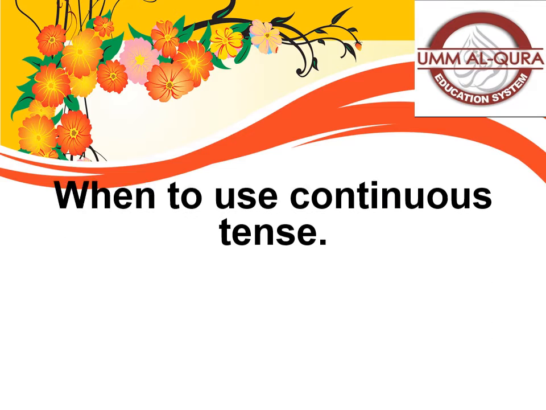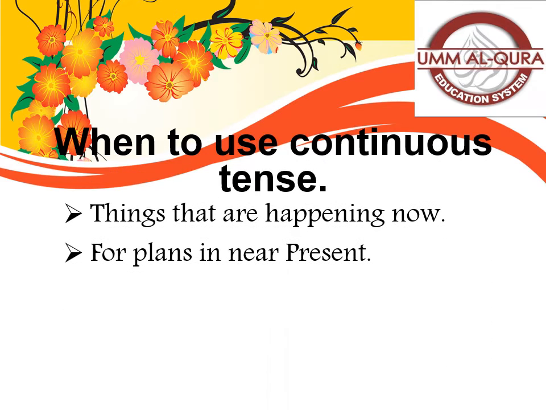So when to use continuous tense? Things that are happening now, for example, I am delivering a lecture, or for plans in the near future. For example, I can say that tomorrow I am going to post my new video, or you are going to watch it. So that's also present continuous tense.